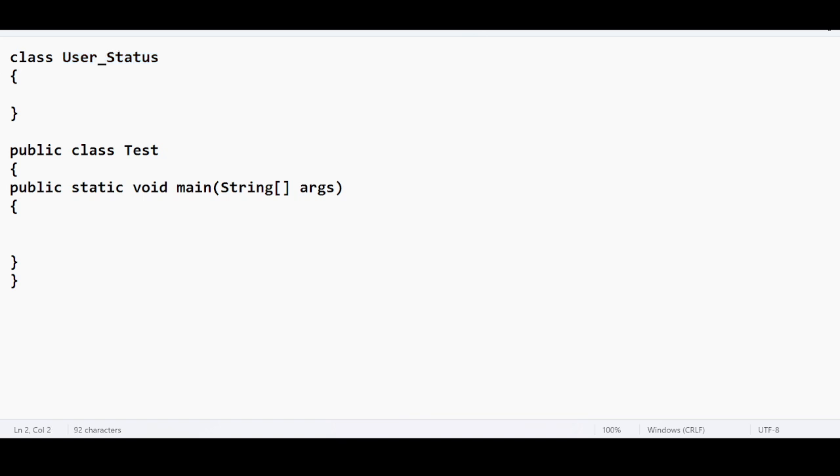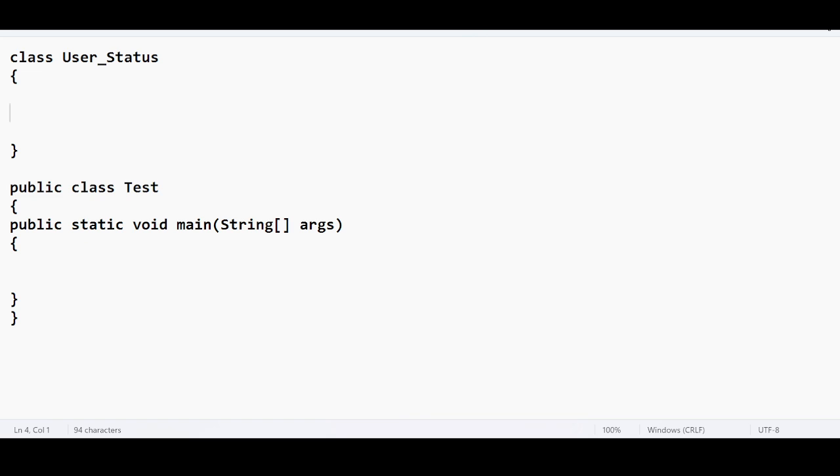Okay, for example, if I want to define the user status availability, I am taking three constants. What are they? Public, static, final, string, and AVAILABLE. Now look at this. So this is a final variable, the complete part that is placed towards the left side of the assignment operator.